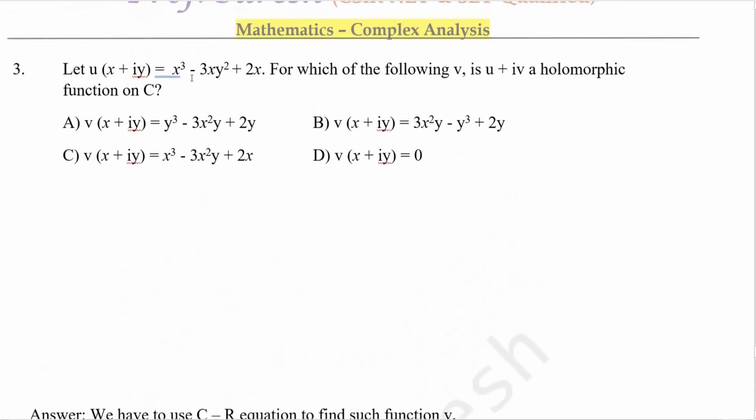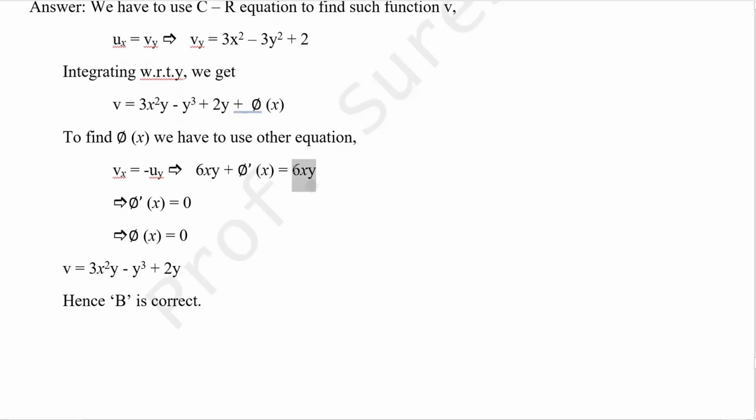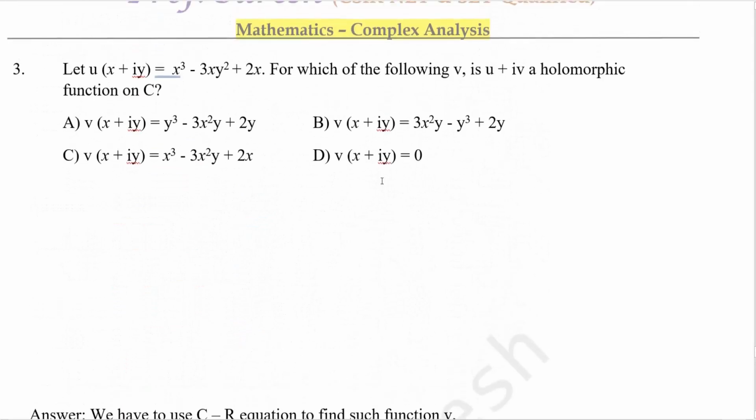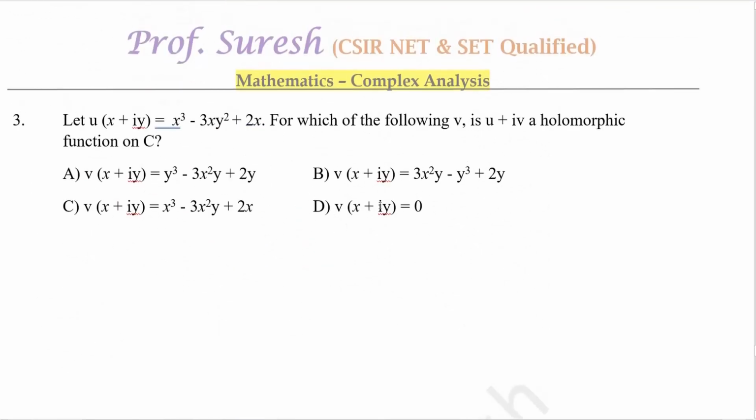When you differentiate with respect to y, the x term will be 0, and this is minus 6xy, and also put one more minus, so this will be plus 6xy. These two 6xy can be cancelled, so phi dash of x equal to 0. So phi dash of x equal to 0 means phi of x is constant, but in these options there is no constant term, that's why we are taking phi of x equal to 0. So the correct choice is B, because no constant here. We can stop in this step also, because no constant here. So the answer is option B.